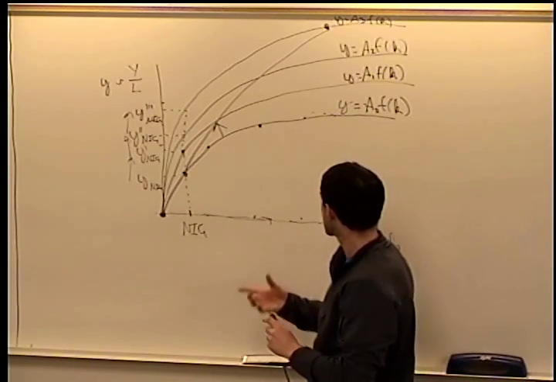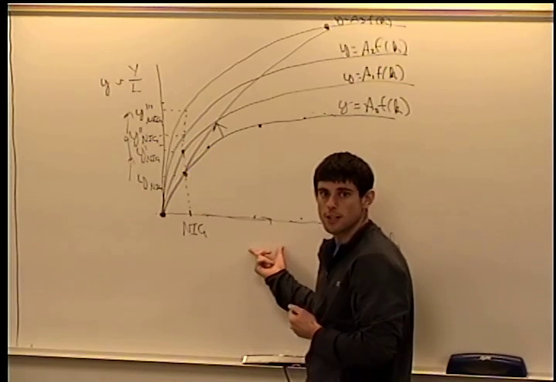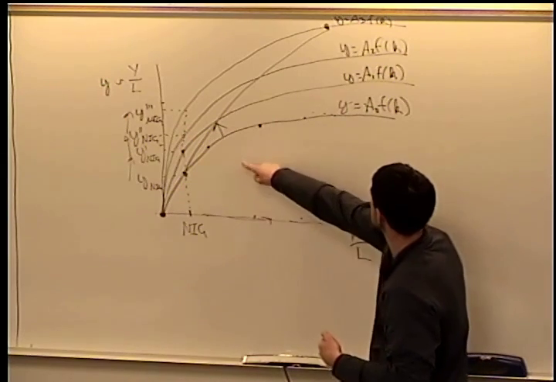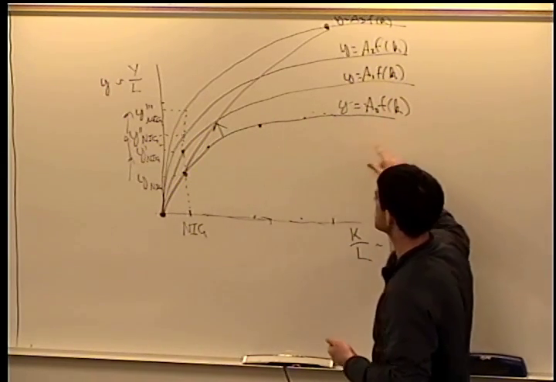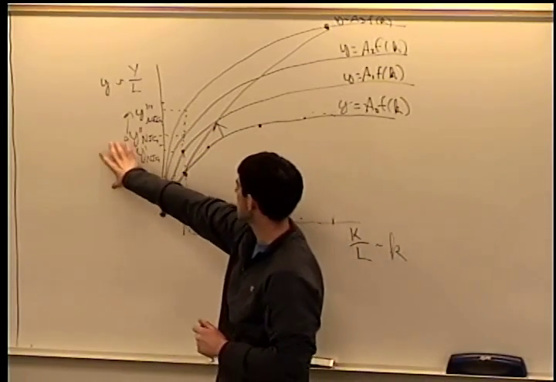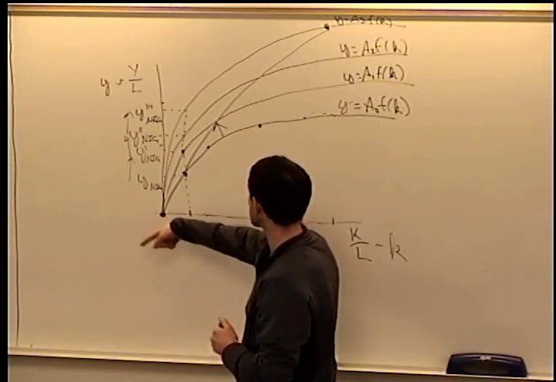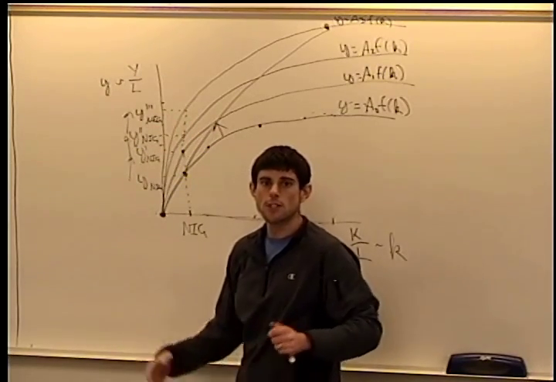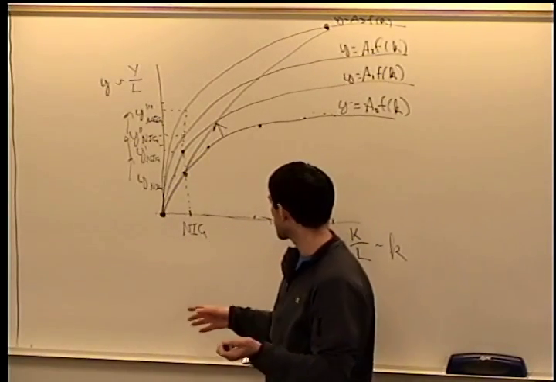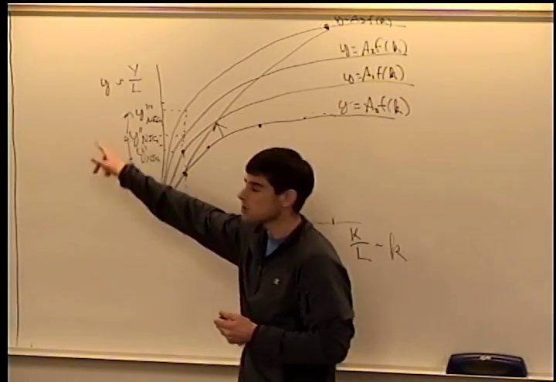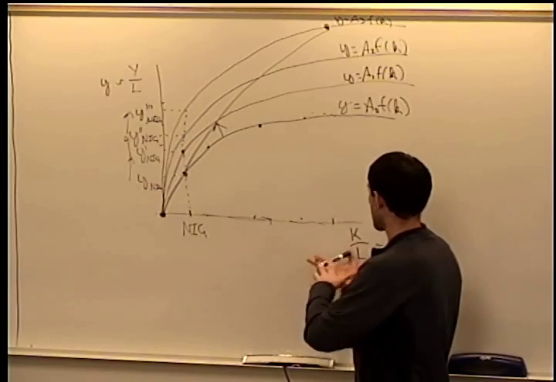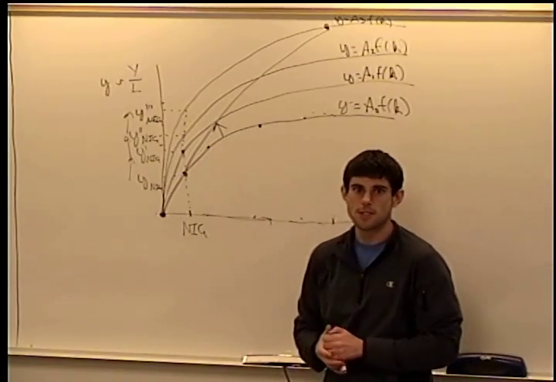Okay, so increases in capital alone without technological investment will lead to short-term economic growth. But it can't be sustained because capital by itself has diminishing returns to scale. However, technology has constant returns. So continual investment into technology can lead to sustained economic growth over a very long time. And the best overall would be technological improvement accompanied by investment into capital. So again, our financial system is looking at these two things.